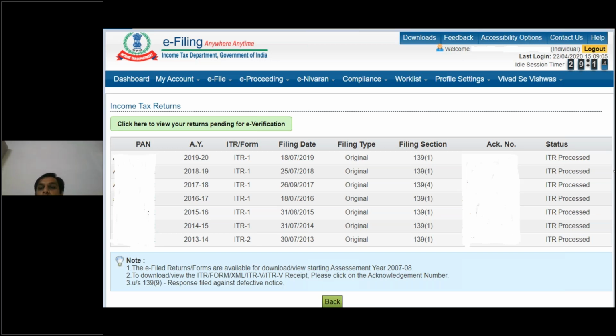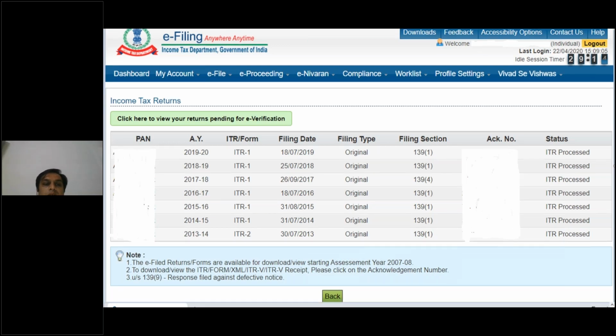Here you can download your income tax acknowledgement. You can even download the intimations which have been received by you for any of the assessment years, so that you can rectify the same if there are any errors. Or if your refund is pending, then also you can come to know here from your intimations, which have been issued by the income tax authorities, CPC, the processing center.